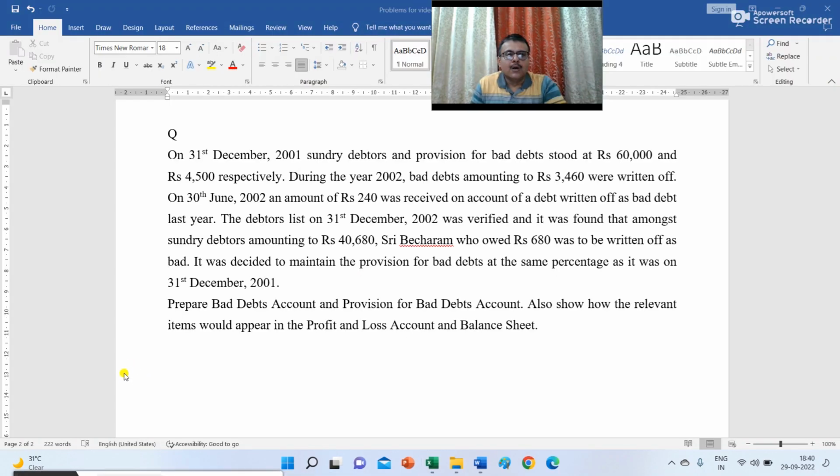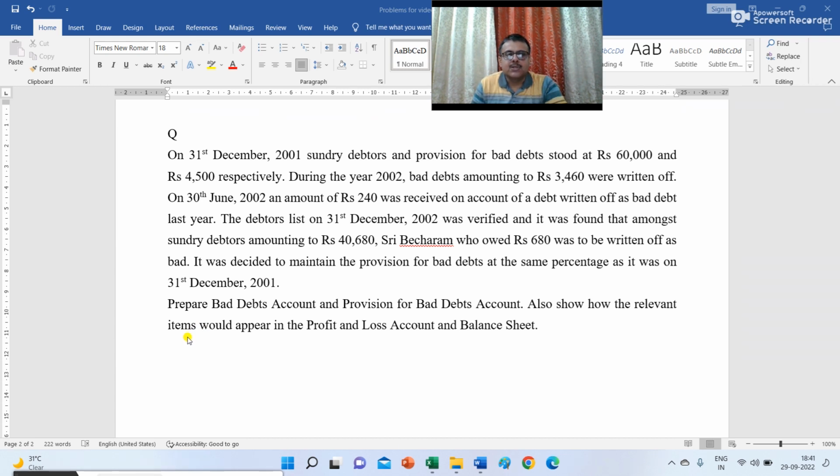1,42,500. On 31st December 2001, sundry debtors and provision for bad debts stood at rupees 60,000 and rupees 4,500 respectively. During the year 2002, bad debts amounting to rupees 3,460 were written off. On 30th June 2002, an amount of rupees 240 was received on account of a bad debt written off as bad debt last year.